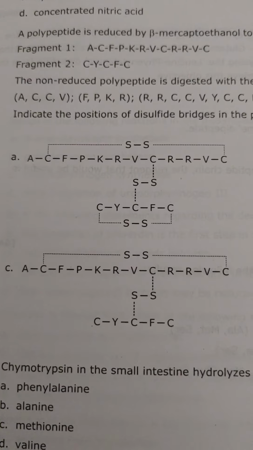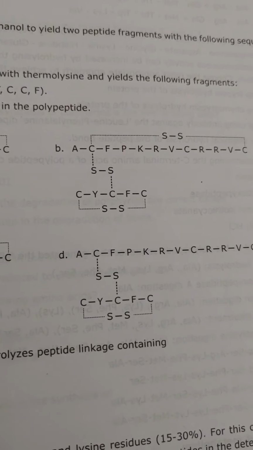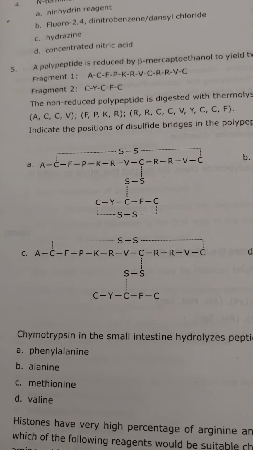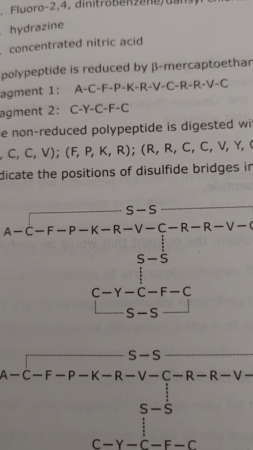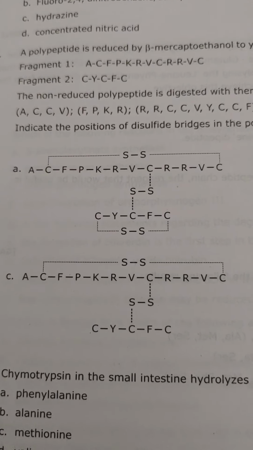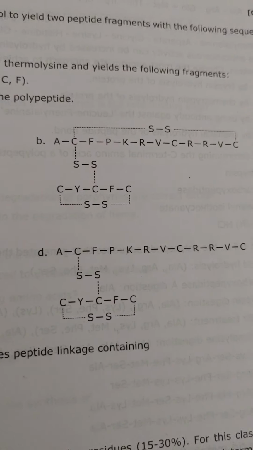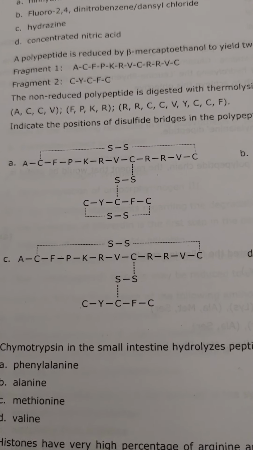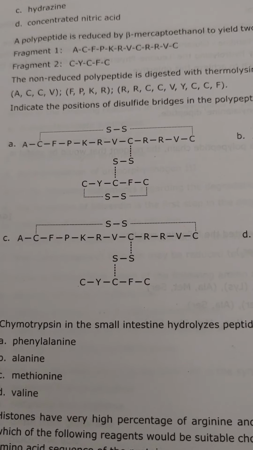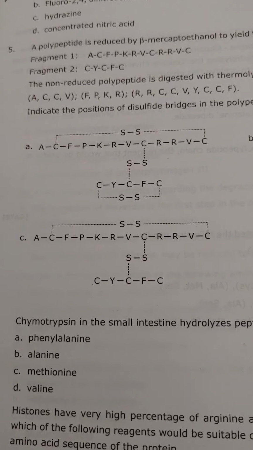A polypeptide is reduced by beta-mercaptoethanol to yield two peptide fragments with the following sequences. So let's read the two fragments on the screen. Here are the two segments on the screen, fragment 1 and fragment 2. The non-reduced polypeptide is digested with thermolysin and yields the following fragments. Indicate the possible positions of the disulfide bridge in the polypeptide.